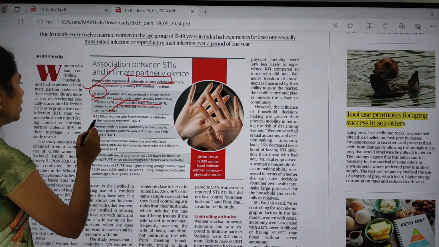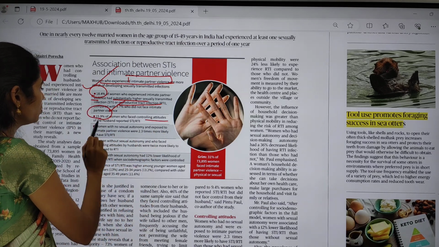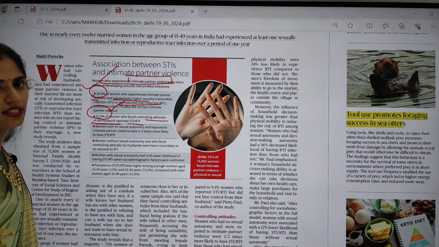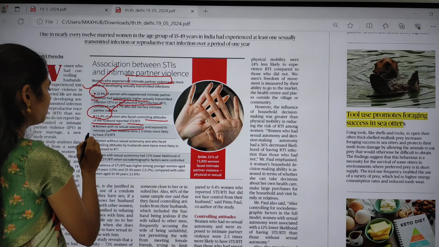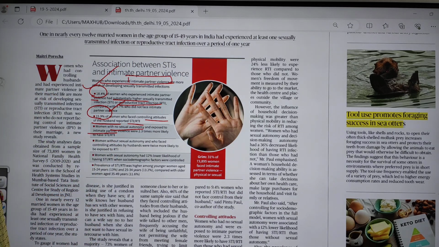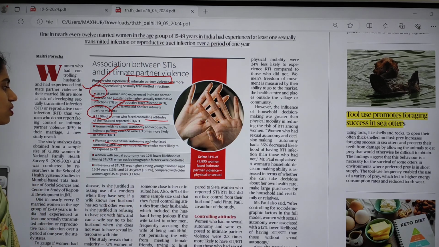Next, 15.9% of women who faced controlling attitudes of husbands reported STI or reproductive tract infection, about 15%. Women with no sexual autonomy and exposed to intimate partner violence are 2.3 times, double, more likely to have sexually transmitted infections. So women without sexual autonomy and who faced controlling attitudes by husbands are twice more likely to have this.